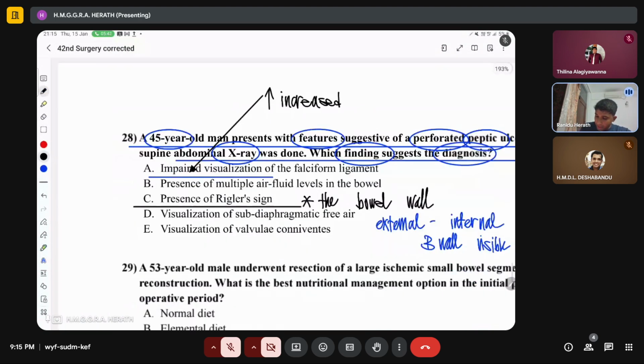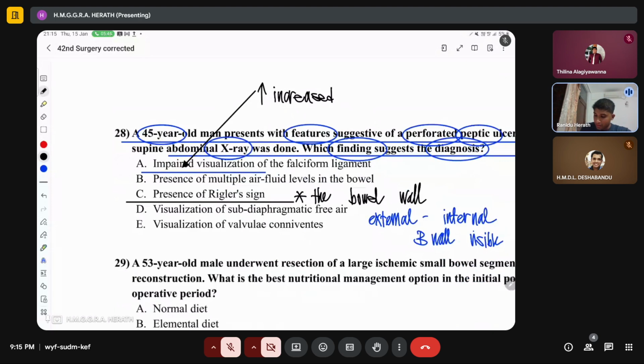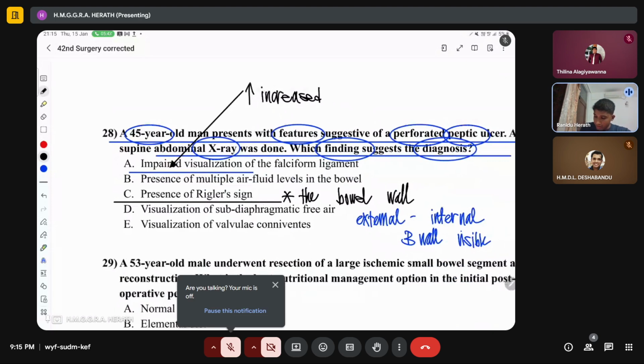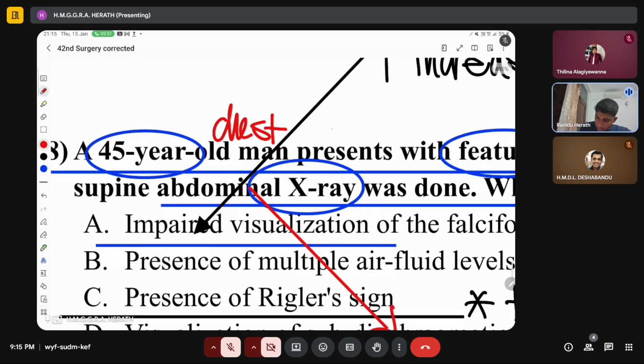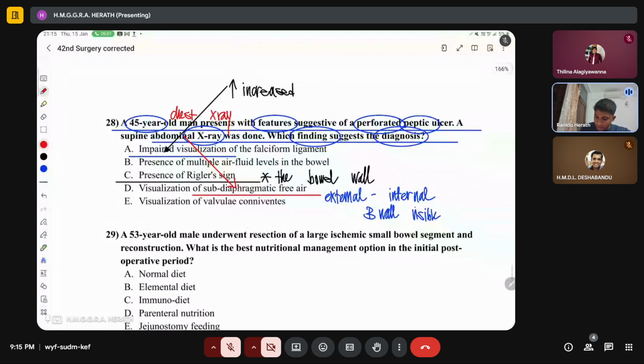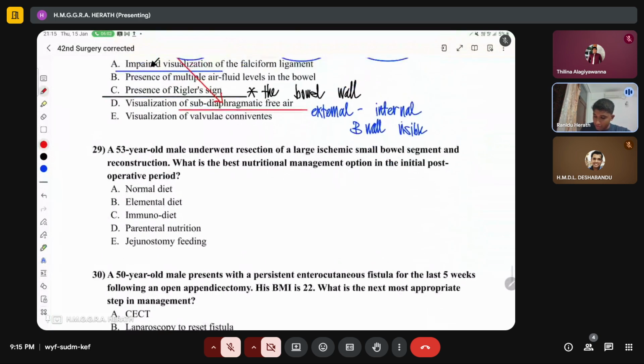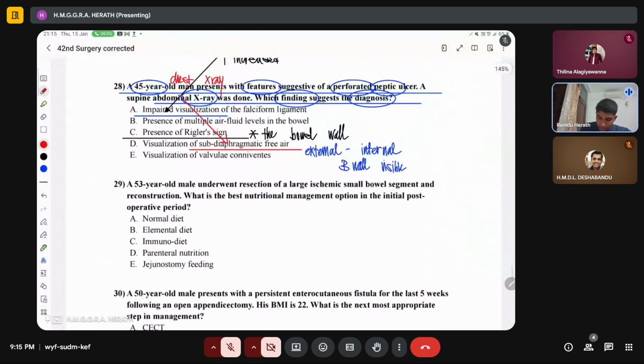And then presence of multiple air fluid levels in the bowel is a feature of intestinal obstruction. Subdiaphragmatic free air is usually seen in the chest X-ray, right? It is not usually seen in the abdominal X-ray. It is usually seen in the chest X-ray. So C is the correct answer, right? Valvulae conniventes you will anyway see in all the patients with very high resolution X-rays of the abdomen. Okay, so we go to the 29th question.